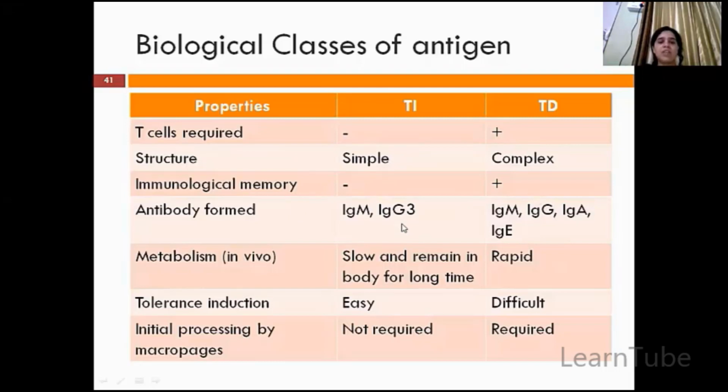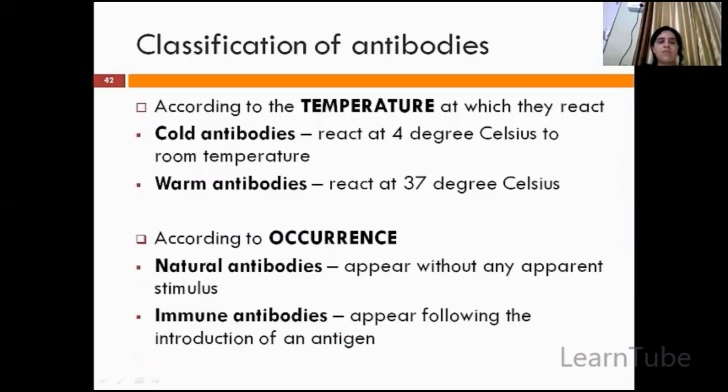Antibodies are formed by IgM and IgG3. These are the types of immunoglobulins that we will be studying in detail, their structure and all. Metabolism in vivo is slow and they remain in the body for a long period of time, whereas these are rapid. Tolerance induction is easy here, whereas it is difficult there, and initial processing by macrophages is not required here, whereas it is required there.